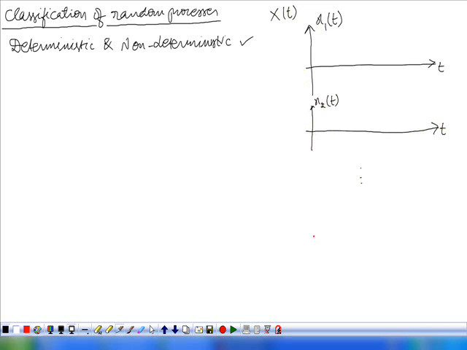We have some n number of sample functions. All are functions of time. The collection of these sample functions is the ensemble of the random process.